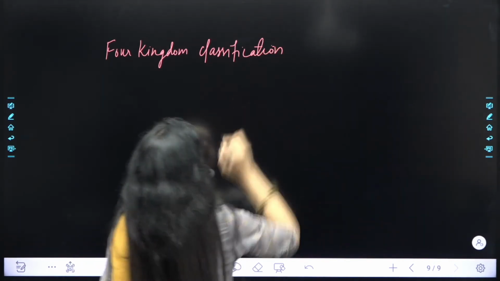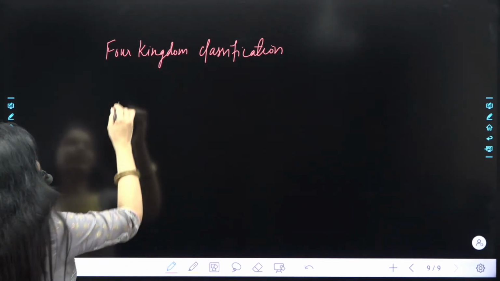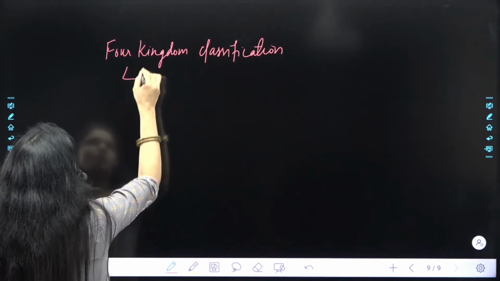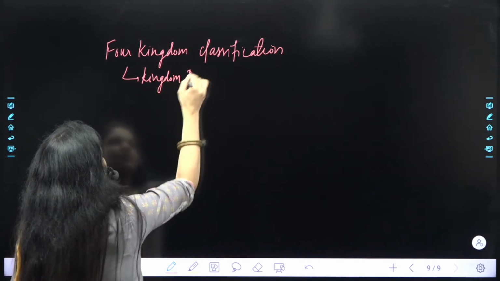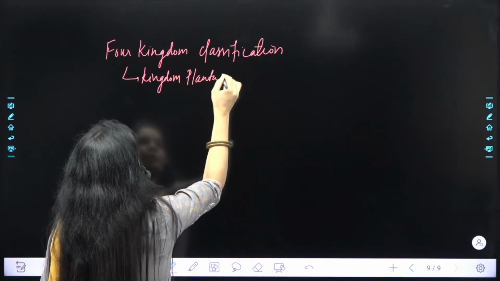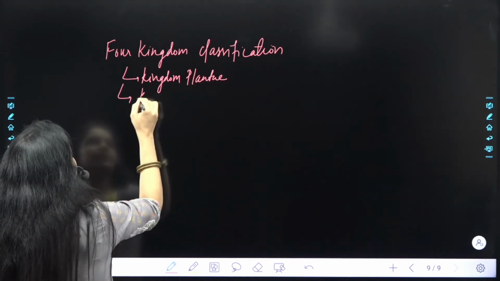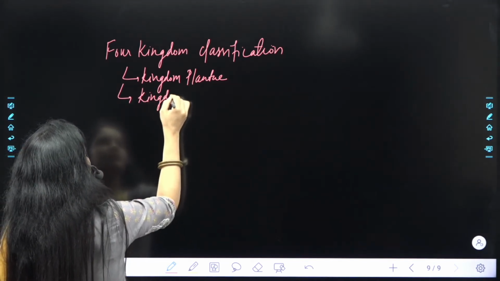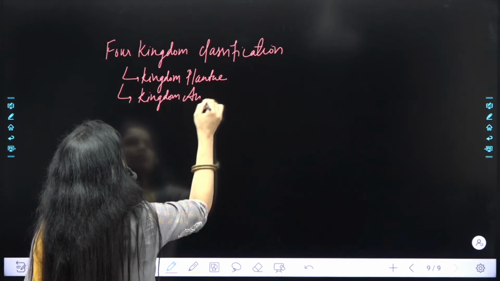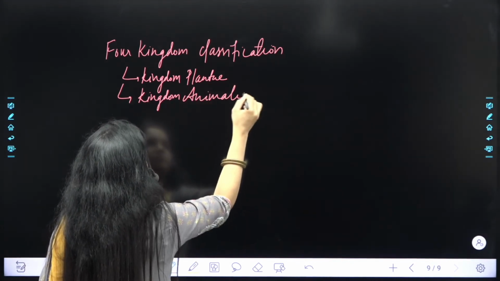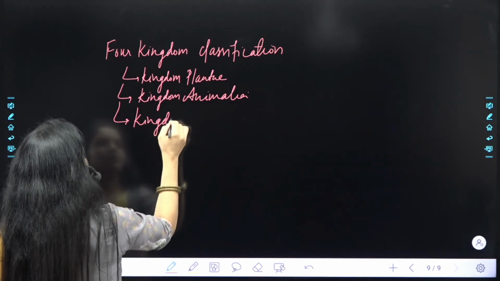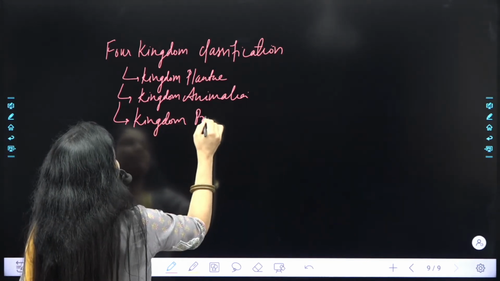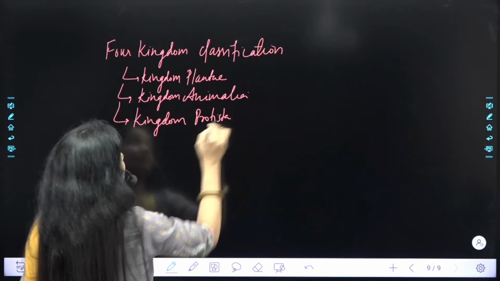So if we talk about four kingdom classification, what are the kingdoms that already we have? Kingdom Plantae, Kingdom Animalia, Kingdom Protista. This is already we are having in three kingdom classification.